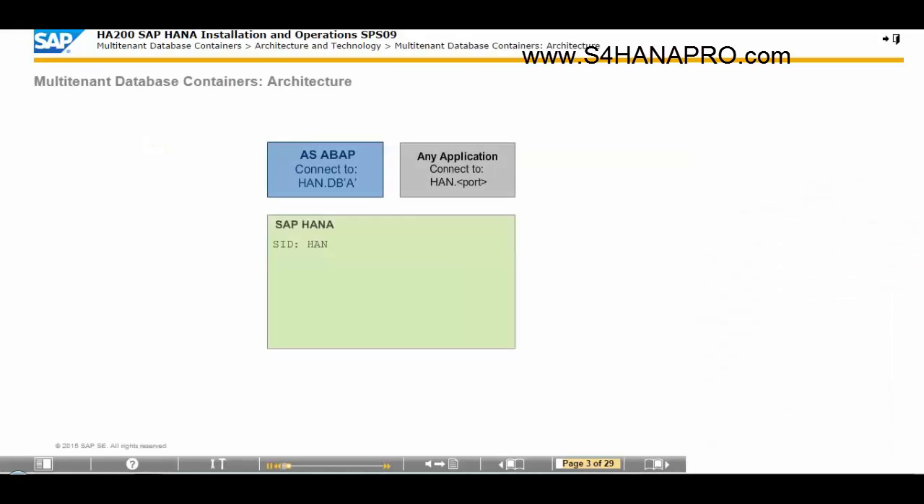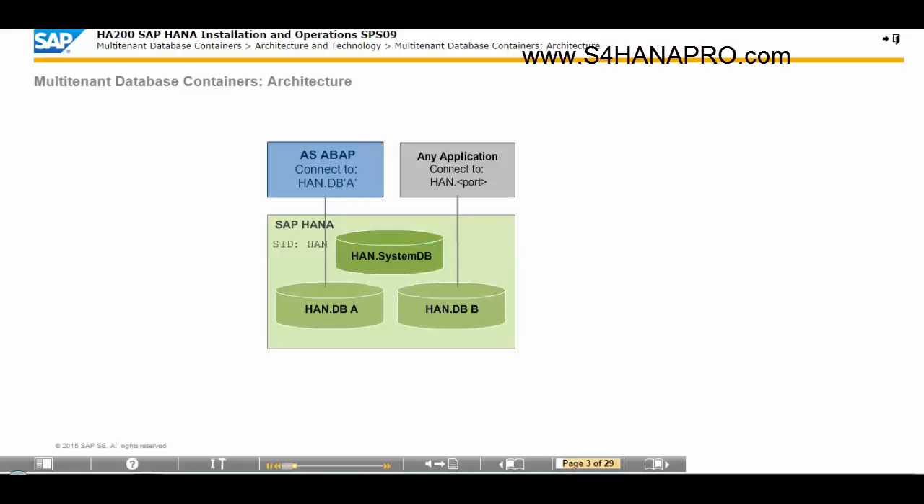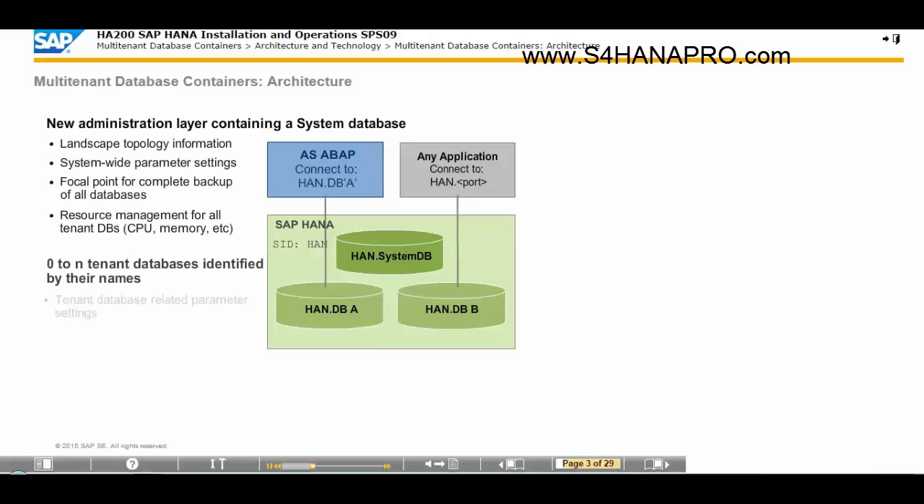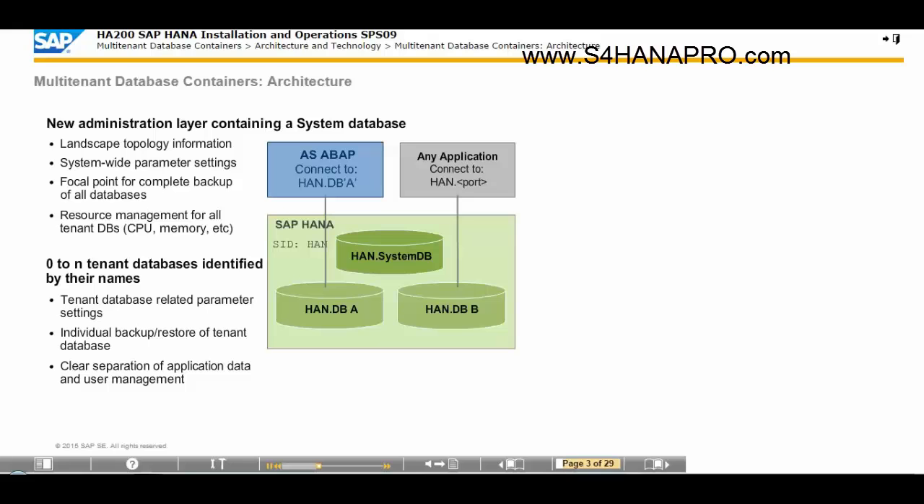An SAP HANA multi-tenant database container system has one SID and one HANA software version. Shared installation of database system software. Tenant databases are identified by name or port. Additive sizing for all tenant databases.